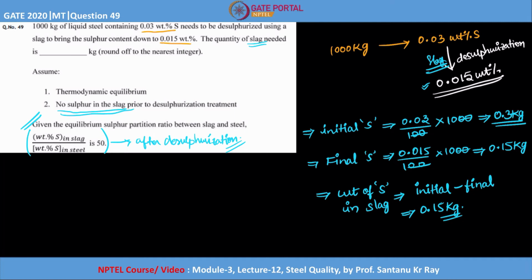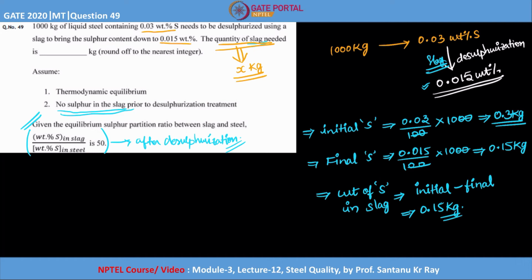Now coming back to the ratio, because we have to calculate the quantity of slag. From the weight of sulfur in the slag and the total weight of slag you can easily calculate the weight percentage, but you don't know the total quantity. So let us assume the quantity of slag treated is x kg.